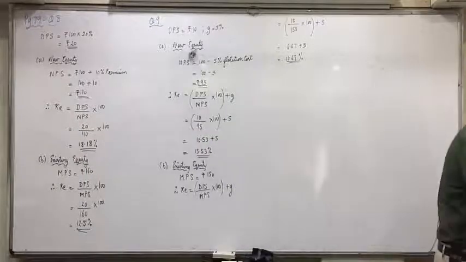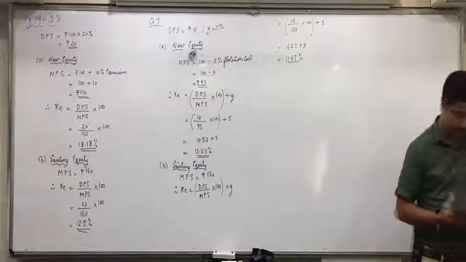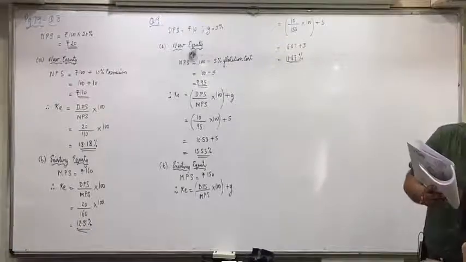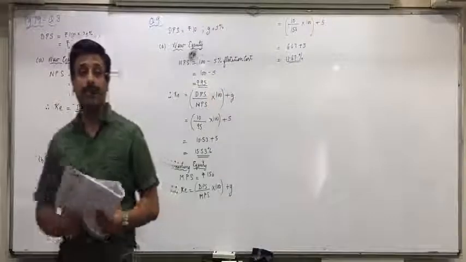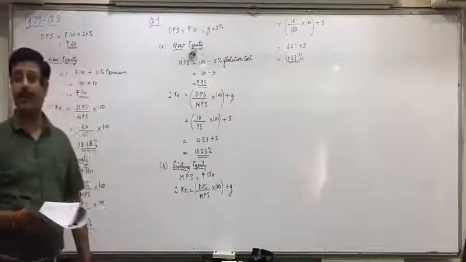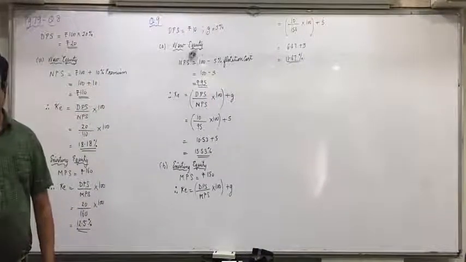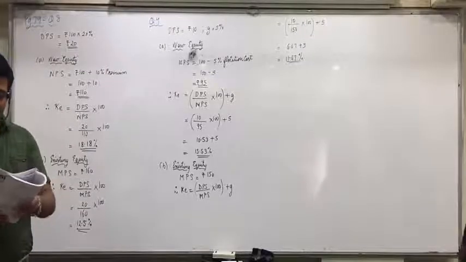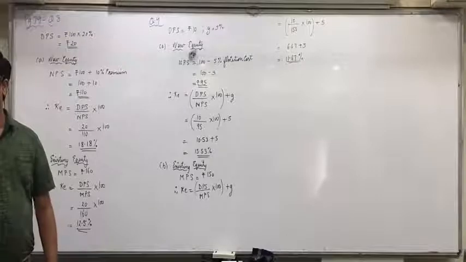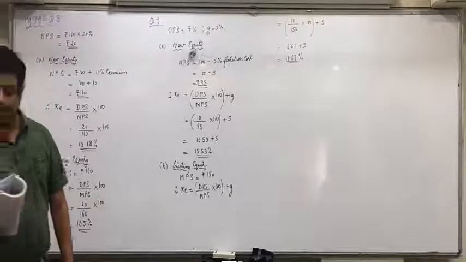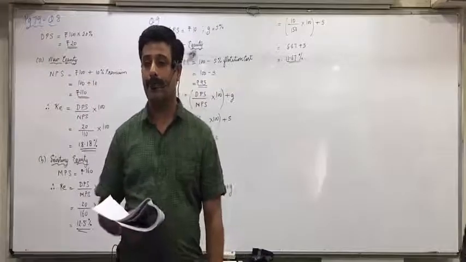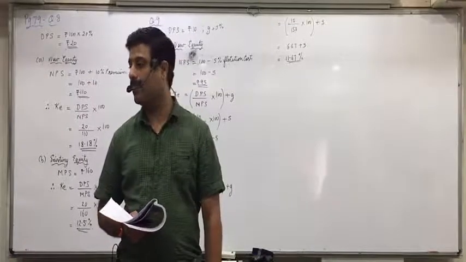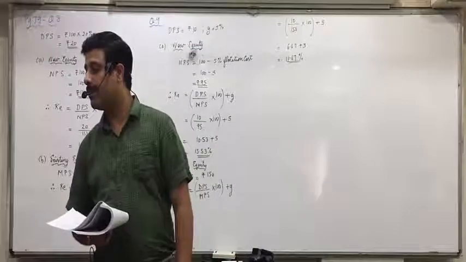Look at question number 10. The share of X Limited is presently traded at rupees 50. What is that 50?